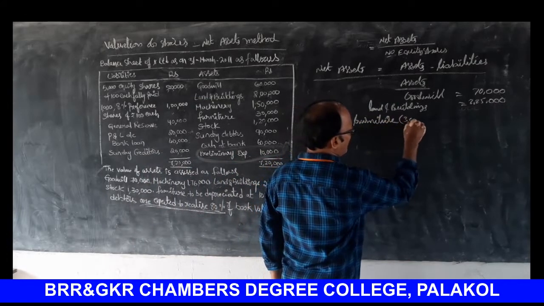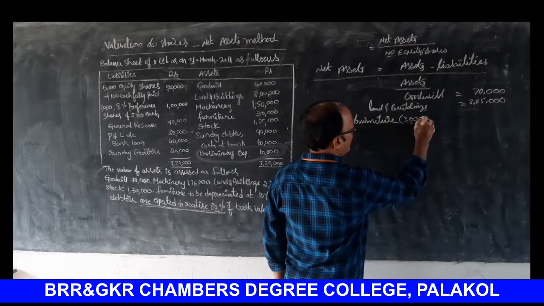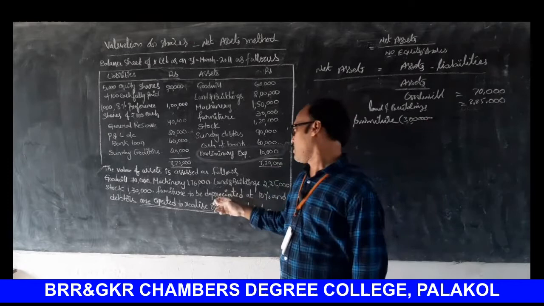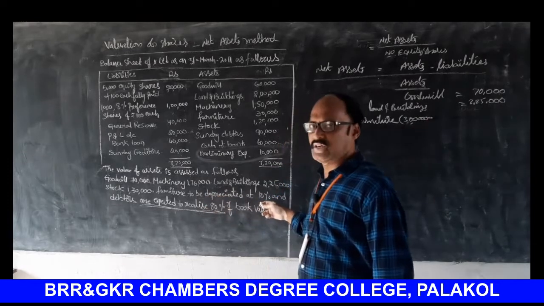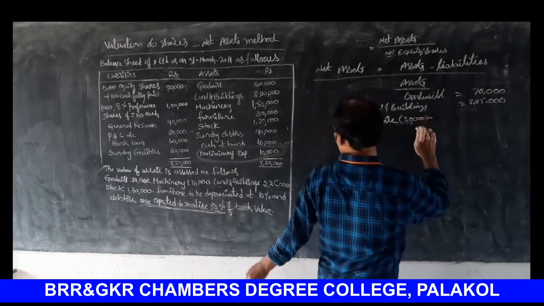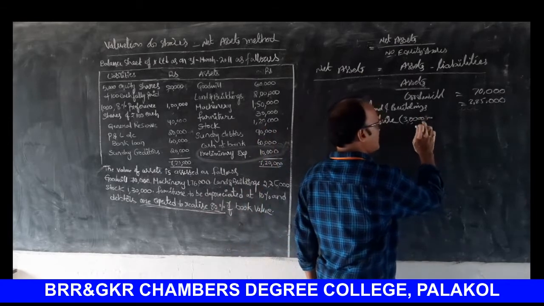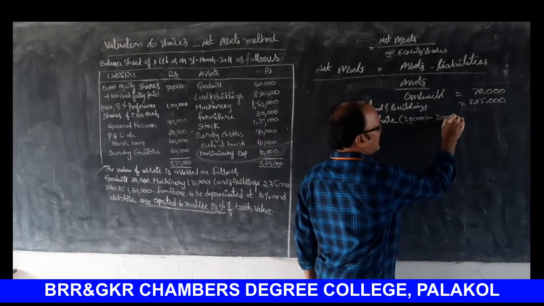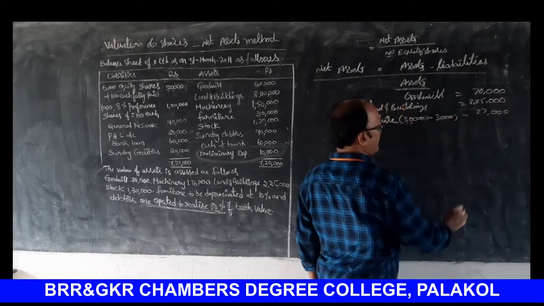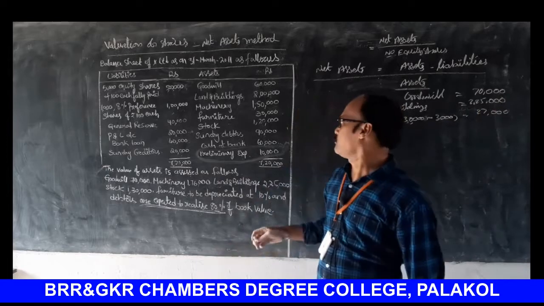Furniture to be depreciated at 10%. That's why 30,000 into 10 by 100, 3,000. So furniture 27,000.